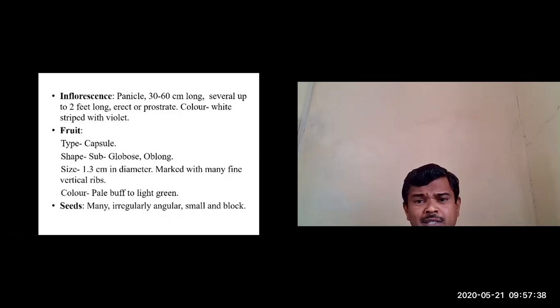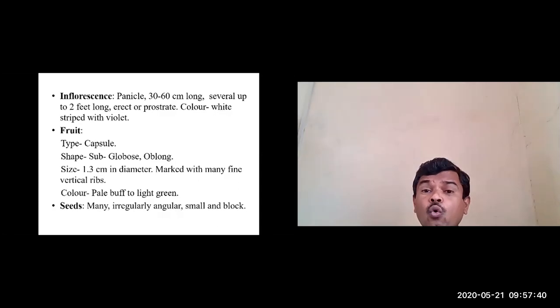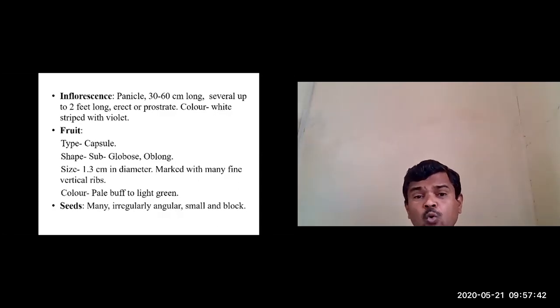The main peduncle measures about 30 to 60 centimeter or 2 feet. Maximum 2 feet length will be present. That is erect or prostrate. Most times the Ela will be prostrate, which spreads horizontally along the ground.